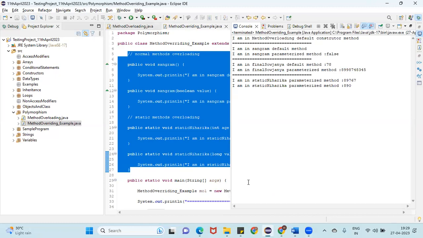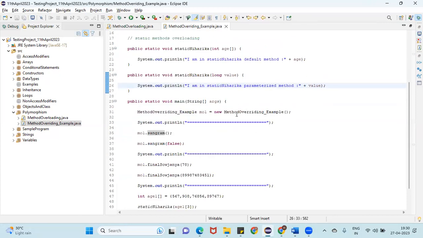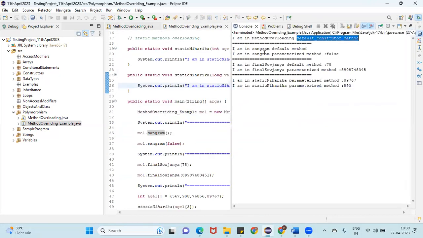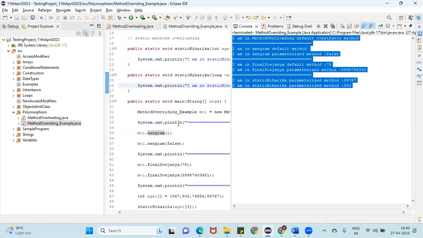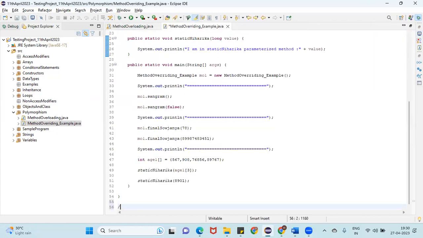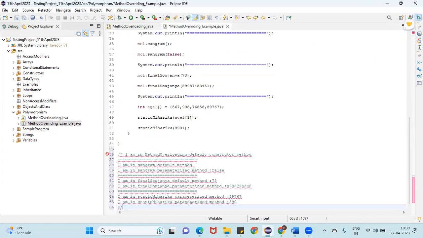Are you able to see, guys? I'm in method overloading default constructor method. Why is it calling default? Because we have created the object here now. Later on, Sangram default method, Sangram parameterized method, final Saujanya default, final Saujanya parameterized, static Niharika parameterized, and static Niharika parameterized method only. Let me add the output here as well. So this is nothing but our today's class.